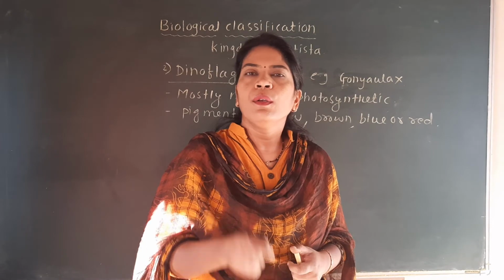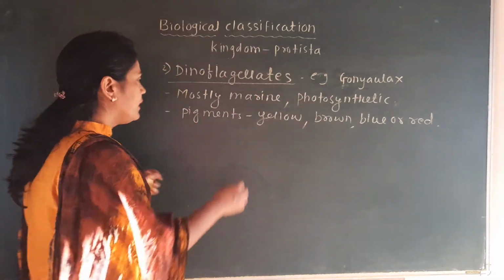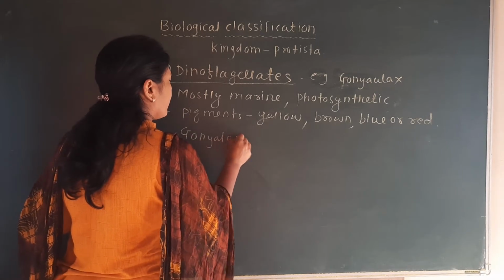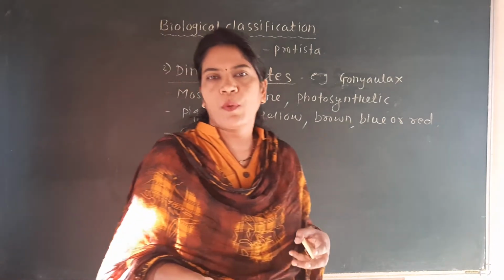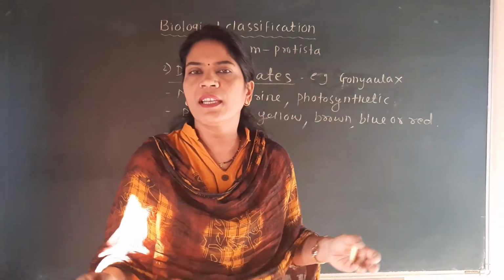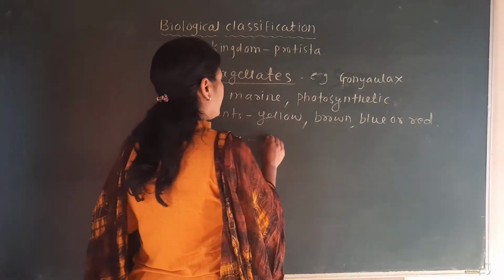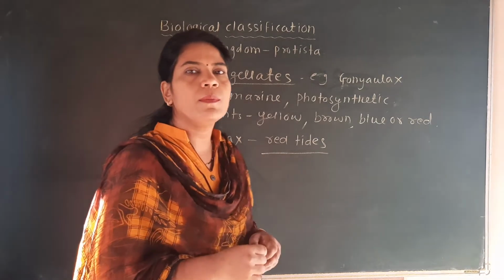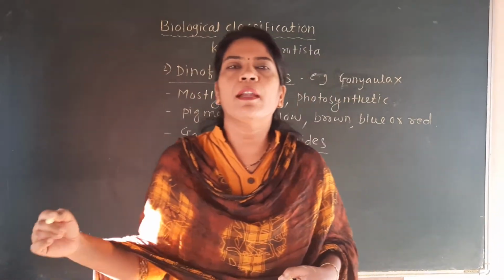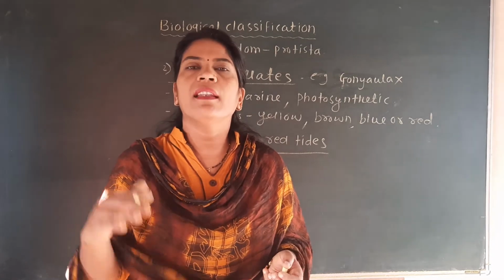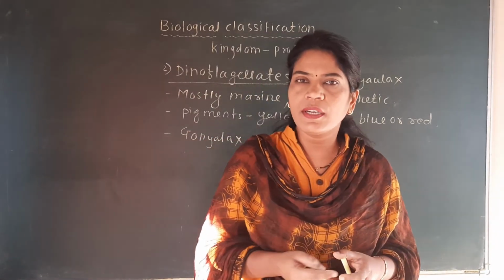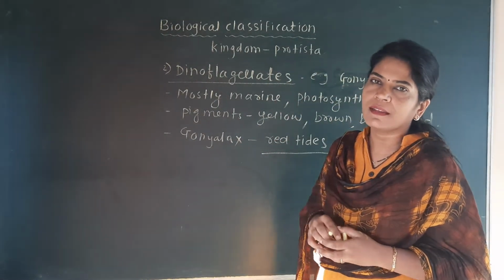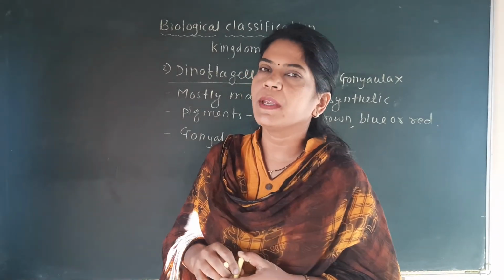That's why they look like red in color, and so this gonyaulax, when multiply, reproduce in the water, their number becomes increasing, and they produce the red tides. What is meant by red tides? That is, the number of these gonyaulax are more in number. That's why that water looks red in color, and the tides of that waters are also red in color. So it is called as a red tides, and red tides are due to these gonyaulax which are red in color due to the presence of pigment red.